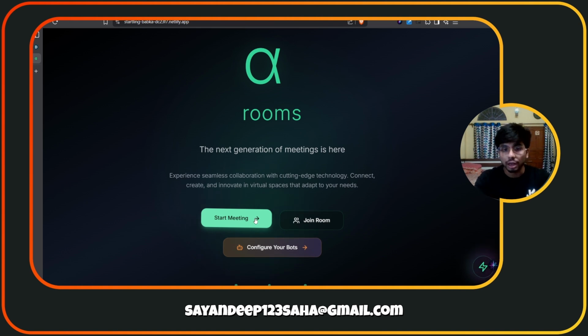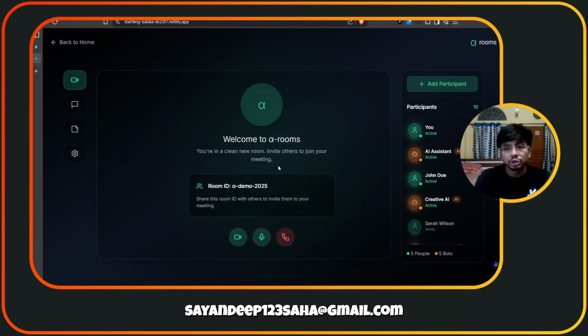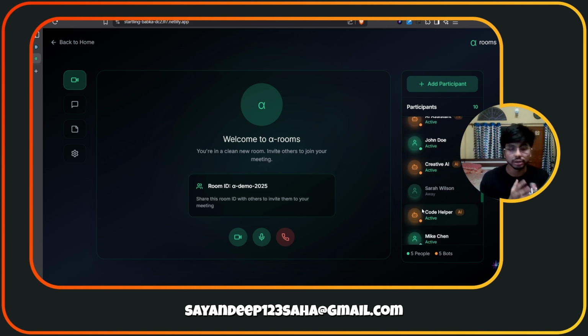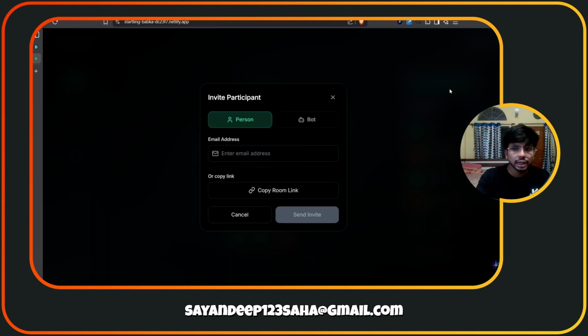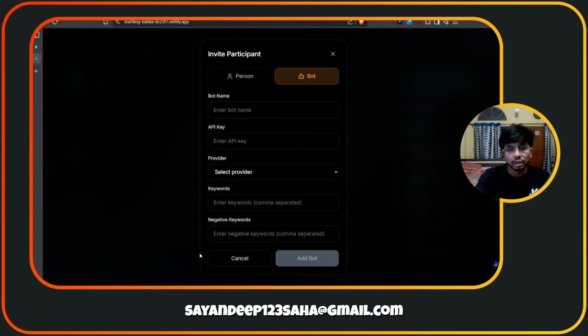And finally, let's explore the meeting space. This will be the front end portion. Here I will ask the people to sign in or get inside the meeting. So create a room, start the meeting, just like we do in Google Meet. Inside this, we can create a chat bot. We can add a particular person or create a bot, just like this.